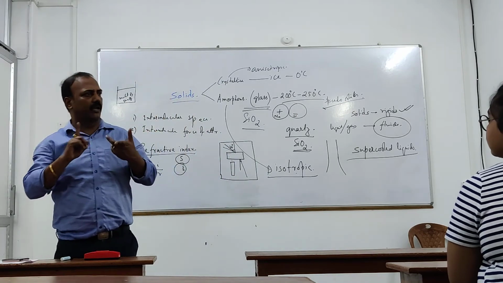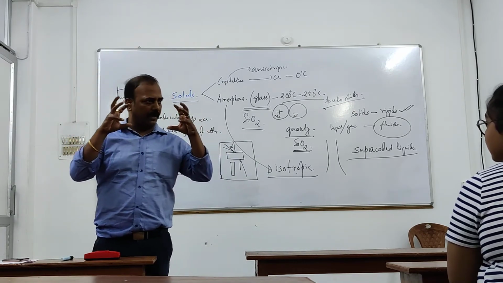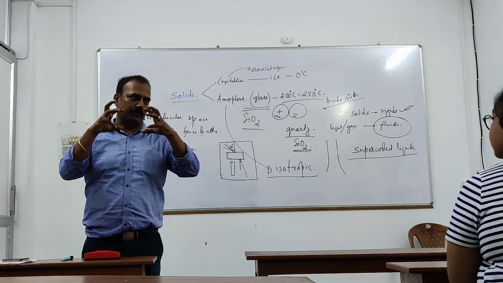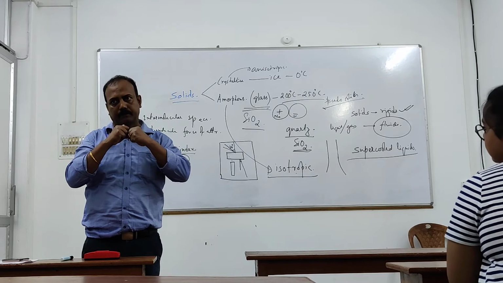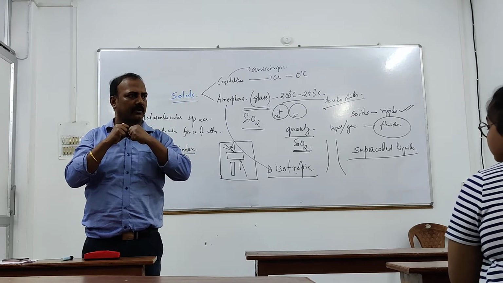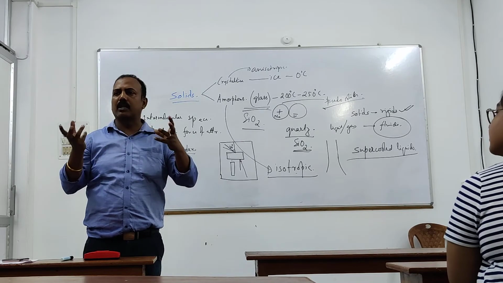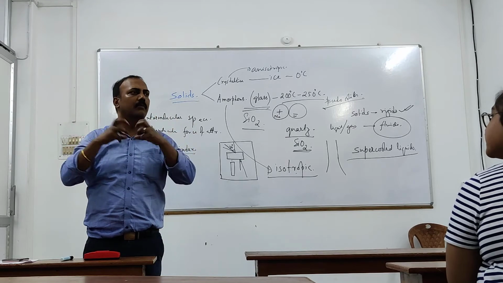Okay, what is metallic solid? Where the particles are metal atoms, and the force of attraction is metallic bonding. That's the special kind of force of attraction. Clear? Okay. Molecular solid. The particles are molecules.